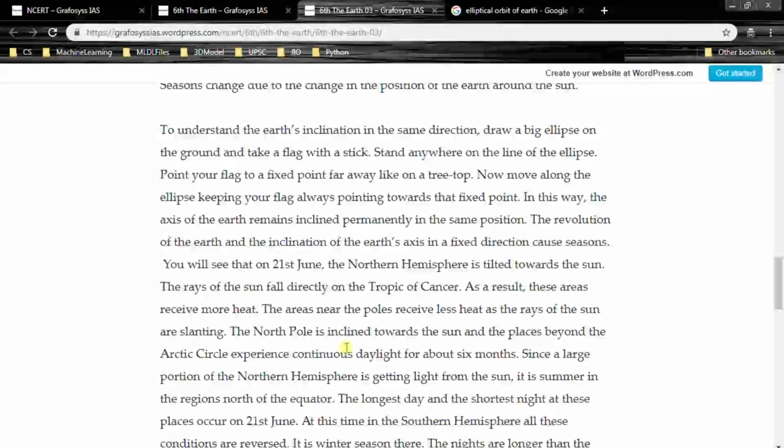The northern pole is inclined towards the Sun, and the places beyond the Arctic Circle experience continuous daylight for about 6 months. So you have to remember this point also.